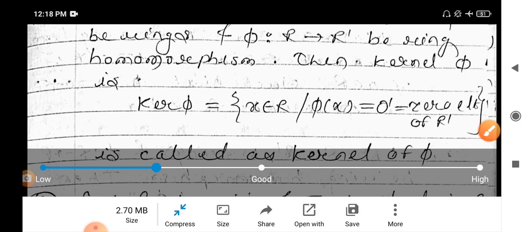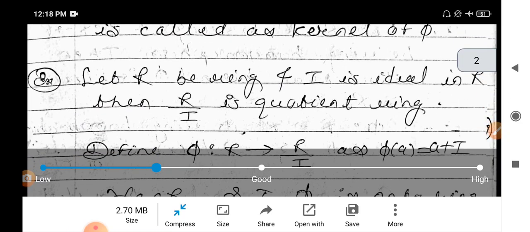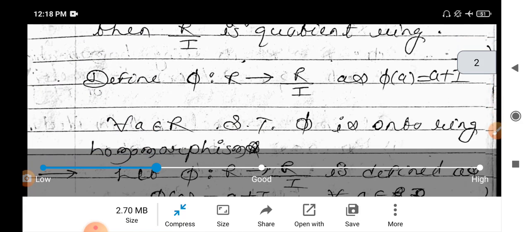Now let's see an example. First example: let R be a ring and I is an ideal, then R over I is the quotient ring. What is the operation? That phi from R to R over I is defined as phi of A equals A plus I. Then we have to show that phi is an onto ring homomorphism.